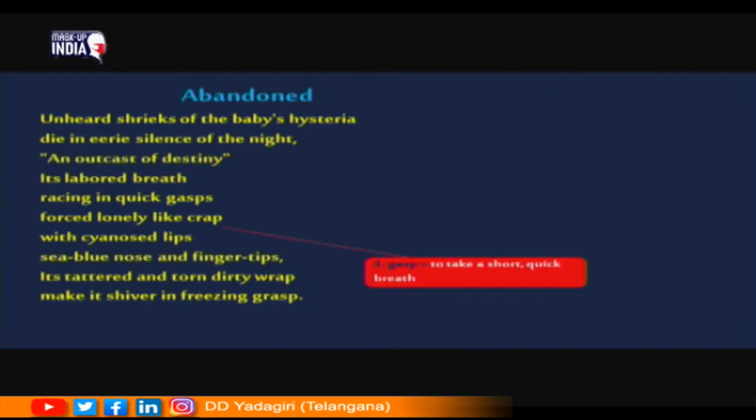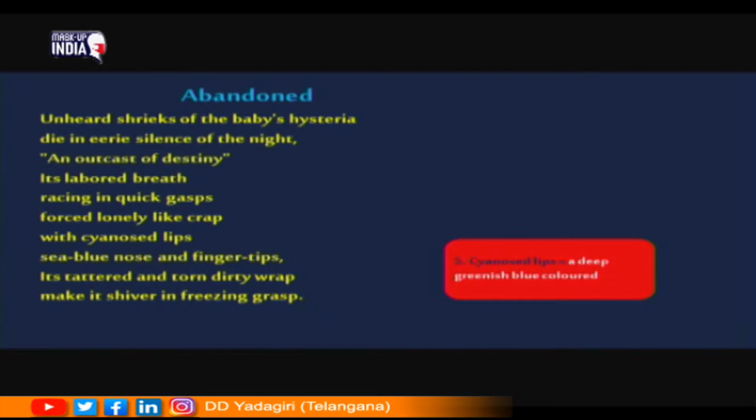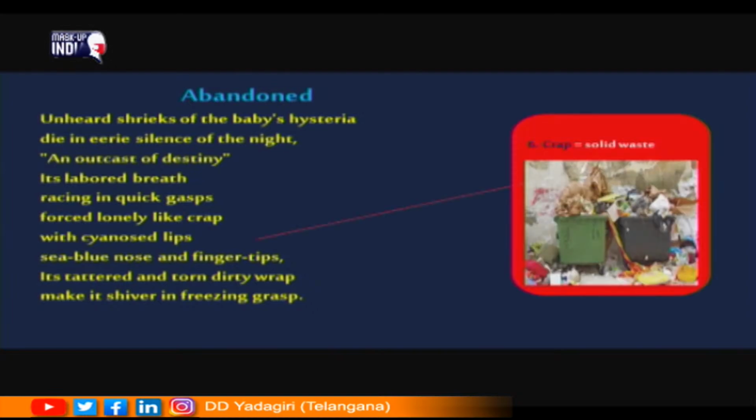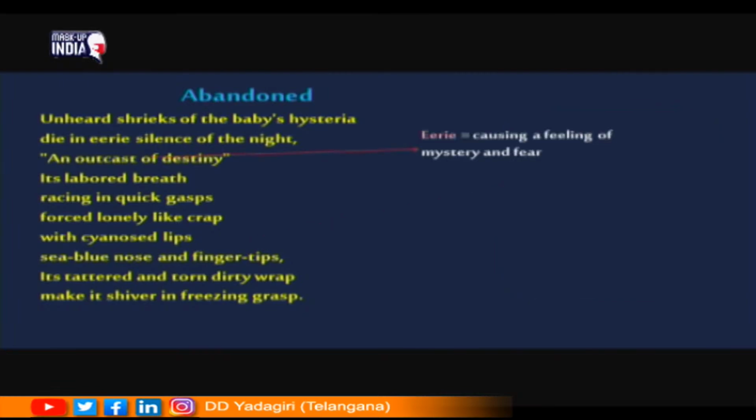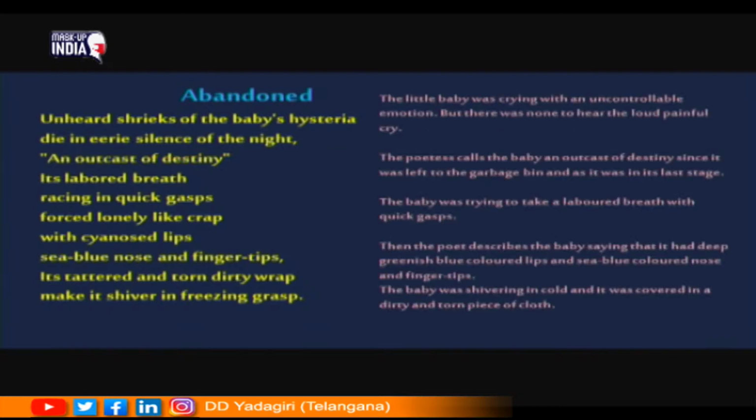Next one is gasp. Gasp is nothing but to take a short, quick breath. Cyanosed lips refer to deep greenish blue colored lips. And the next word is crab. It is nothing but solid waste. You can see that solid waste in the picture that is being displayed here. Eerie means causing a feeling of mystery and fear. Now, let us look at the summary of this second part.